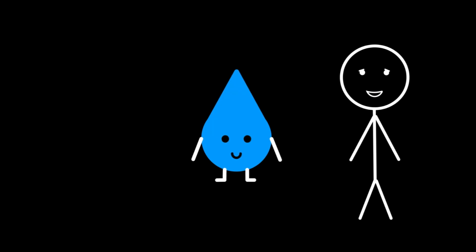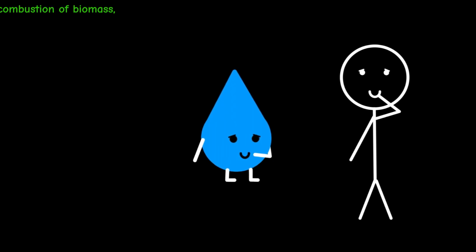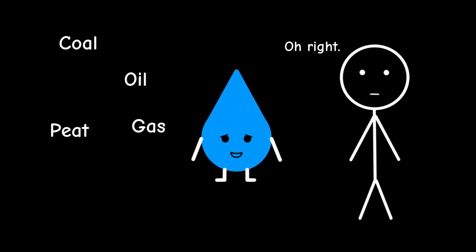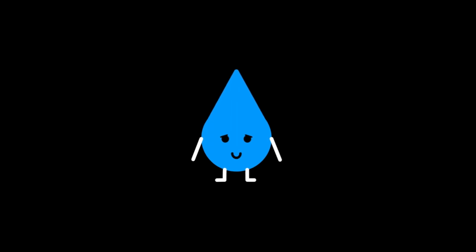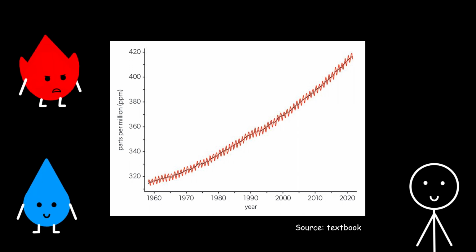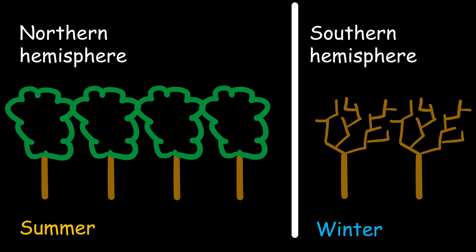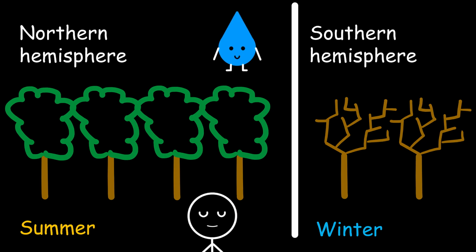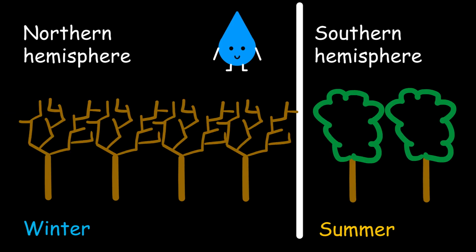If we start more fires, would Earth have more food? That's not gonna help global warming. We are already burning coal, oil, gas, peat, and biomass, all of which release carbon dioxide. Have you ever seen the Keeling curve? Oh, I think so. It's to show that temperatures are increasing with increasing carbon dioxide, right? Yes. Why is carbon dioxide wiggling up and down? There are seasonal changes. During the northern hemisphere summer, there are more trees with leaves, so there is more photosynthesis. This photosynthesis absorbs carbon dioxide. Carbon dioxide levels drop. The opposite occurs in winter, when there are fewer trees with leaves.